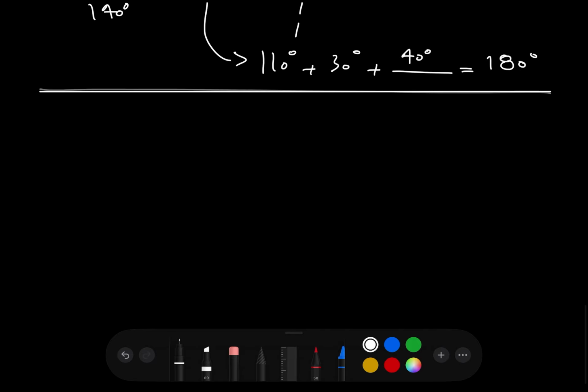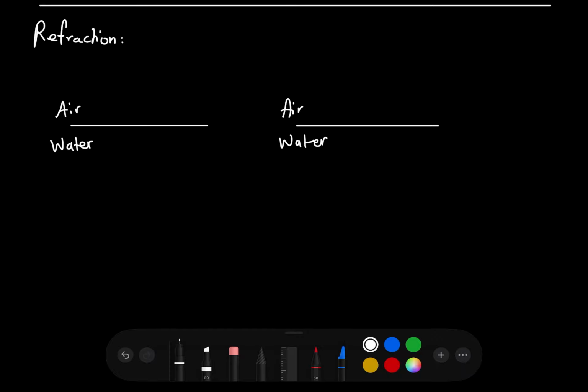Let's go ahead and take a look at the next thing you've got to know, which is refraction. So what exactly is refraction? I kept mentioning it when we were talking about reflection because I kept mixing the words up. But basically, refraction is another very important, fascinating property of light, and I'm going to tell it to you in a very simple manner. Just consider the two situations here. A ray of light is going from air to water, and then a ray of light is going from water back to air. Maybe someone's holding a flashlight on the water, and then the light goes from water to air.